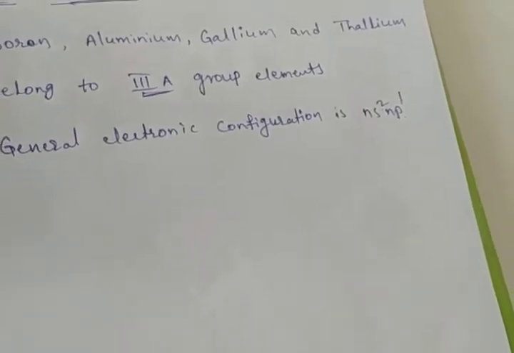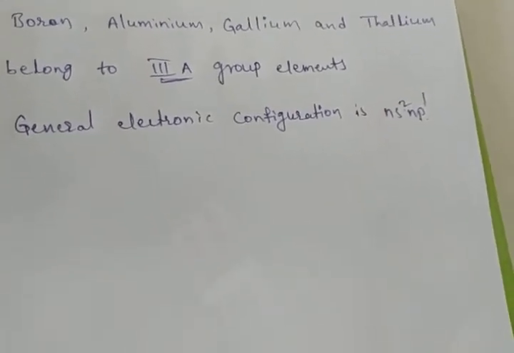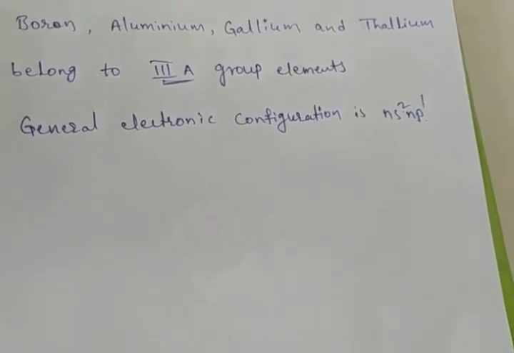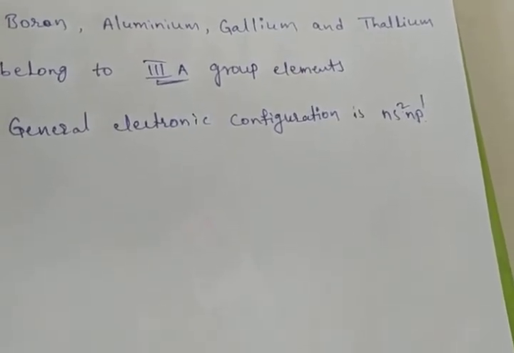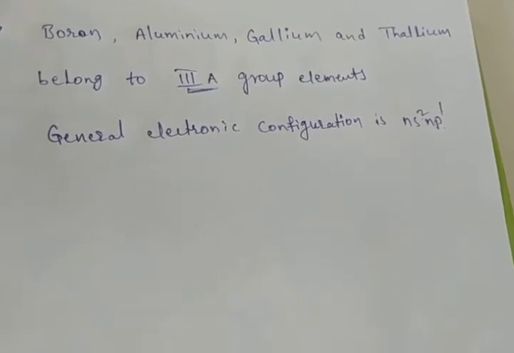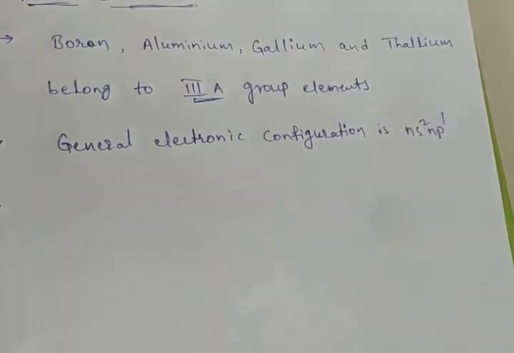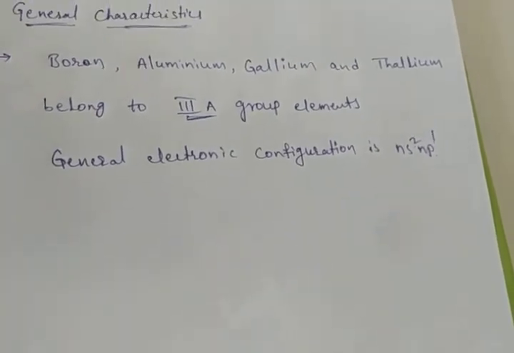They show differences in some of the properties due to the difference in the number of electrons present in their penultimate shells. What is the penultimate shell? The last shell we can call the valency shell. Before the valency shell is called the penultimate shell. Before the penultimate shell is called the pre-penultimate shell.